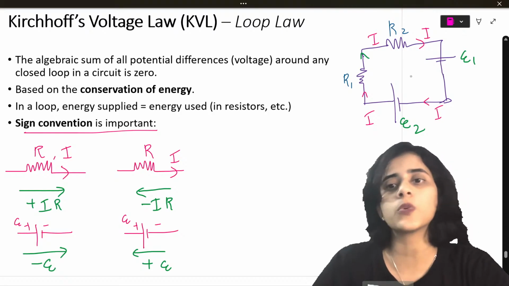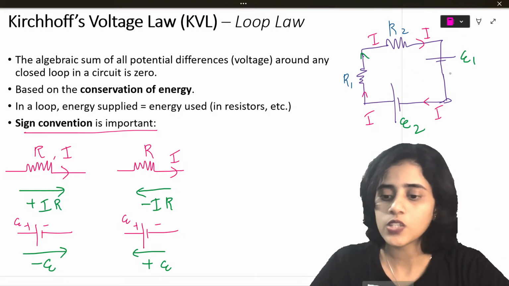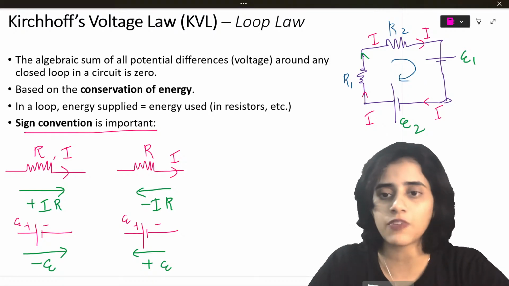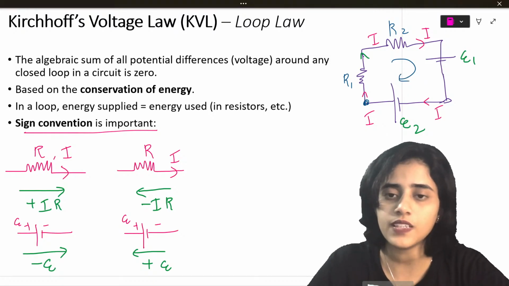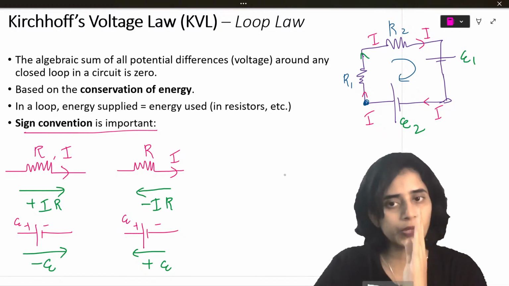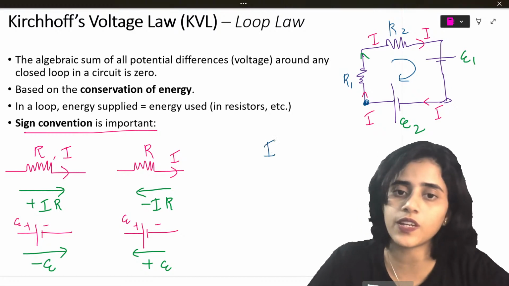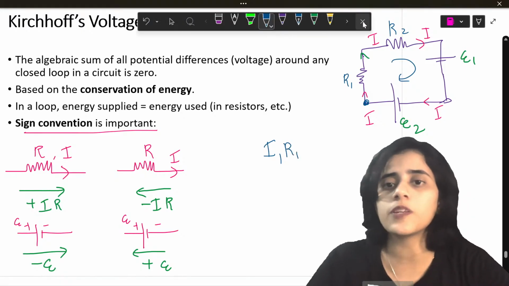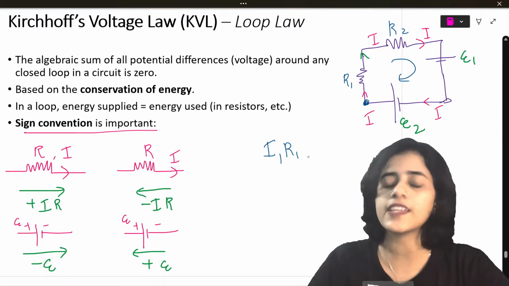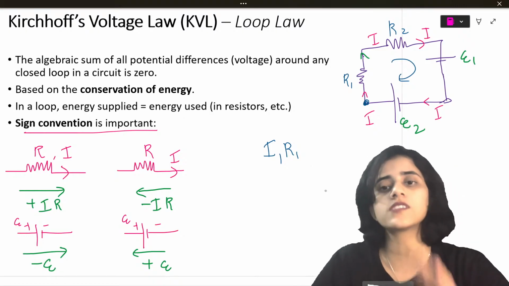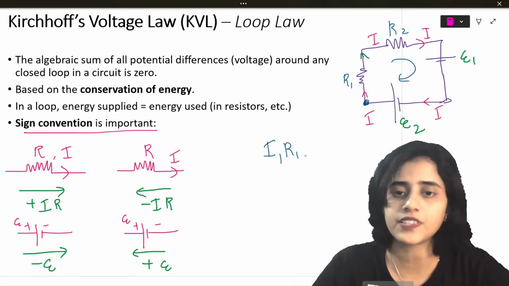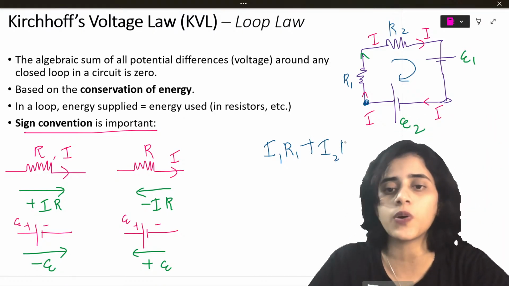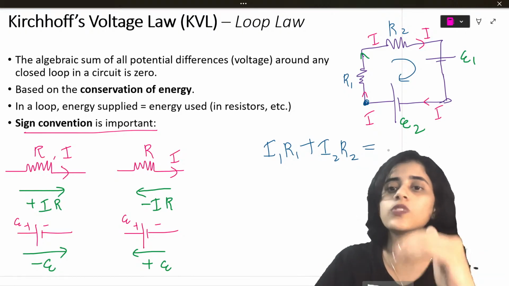So now I will do it clockwise. Clockwise means like this, so I start from this point. First, what do I have? I have I1R1. Should it be positive or negative? Obviously, it should be positive, because I am measuring it along the direction of current. Plus I2R2, which is also along the direction of current. Now, this should be equal to the EMFs.